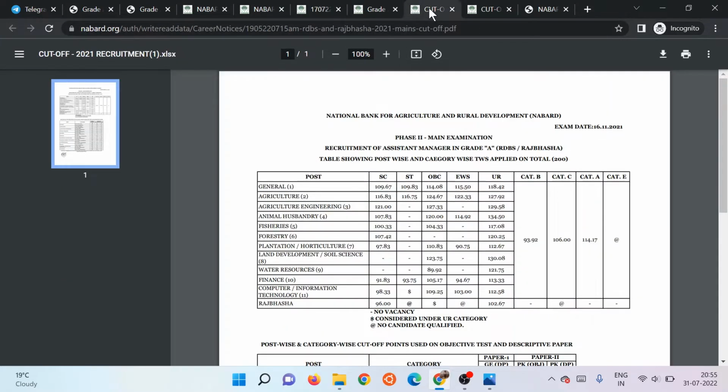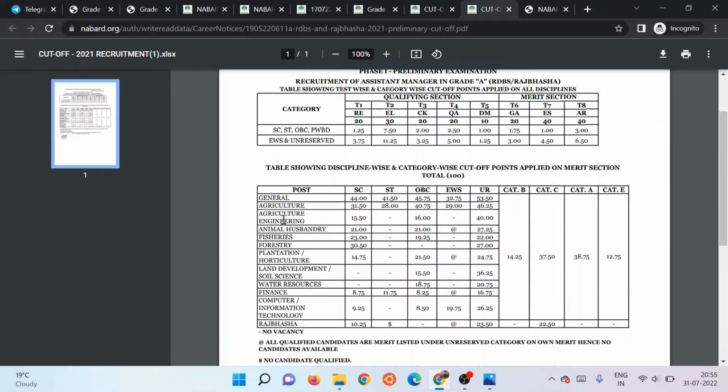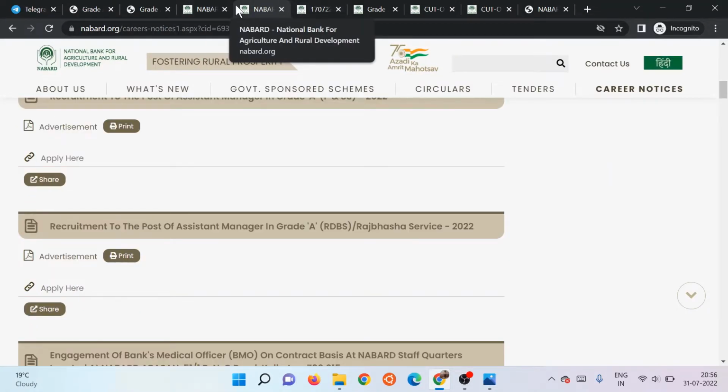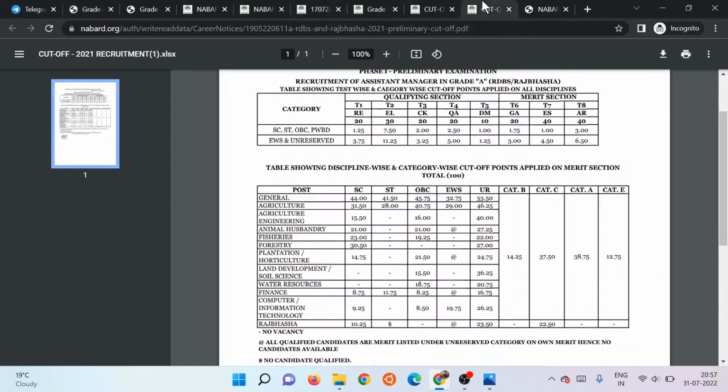So, if you see last year's cutoff for prelims, for general it went 53.5, whereas for computer it went 26.25. So the short answer is choose Nabard IT over general. Also, first let me show the cutoff. So as I said, this was the cutoff, and the cutoff was based on these three sections only. Out of 100, this was the cutoff, and for general, out of 100, 53.5.